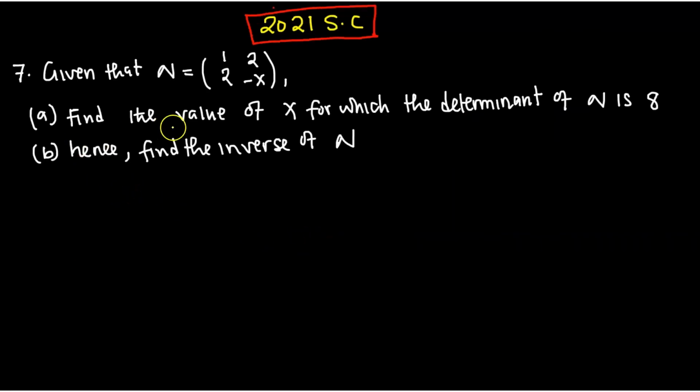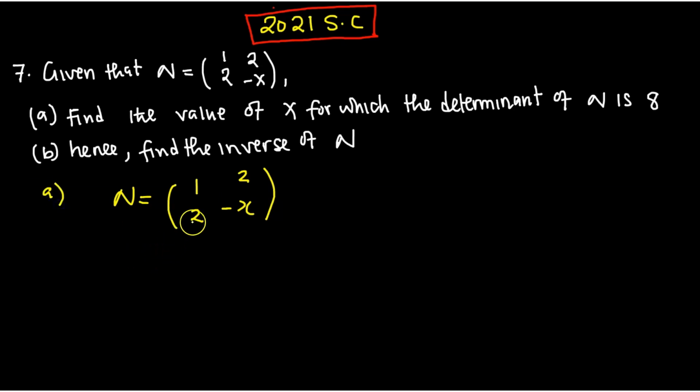Okay, so let us answer this question, and this one came in 2021 school certificate. Given that N is equal to this matrix, find the value of x for which the determinant is 8. So without wasting time, N is equal to 1, 2, 2, negative x. We are answering question A.